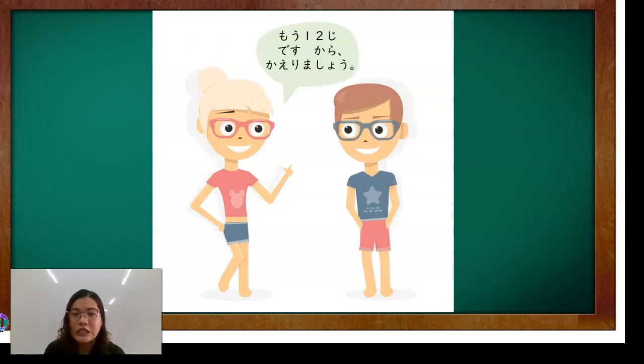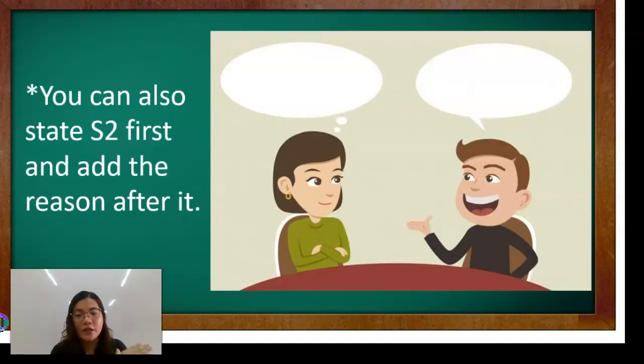Mo 12時ですから帰りましょう. So this means let's go home because it's already 12 o'clock. Okay? So, umuwi na tayo dahil 12 o'clock na. Okay ba? It has the first and the reason after it. So, pwede mo siyang gawin or sabihin muna yung sentence 2 mo and then bago mo sabihin yung rason.